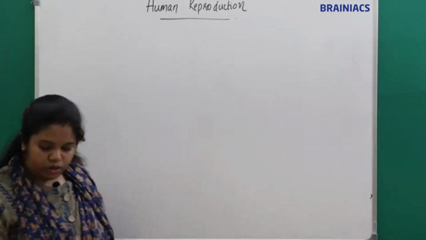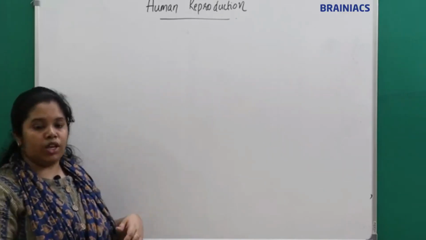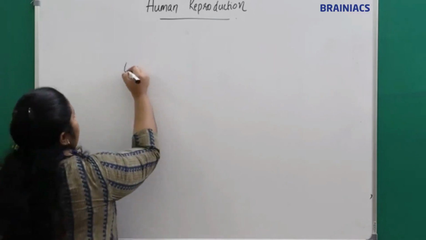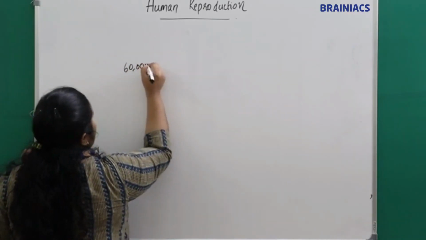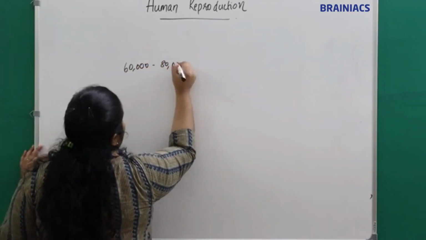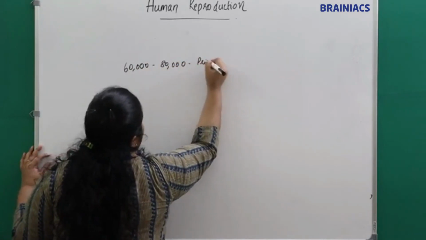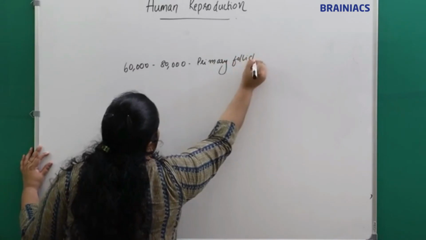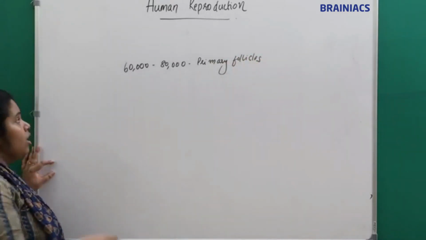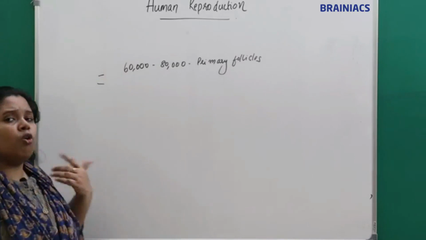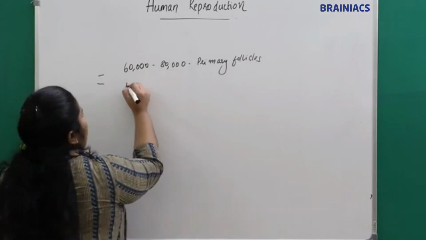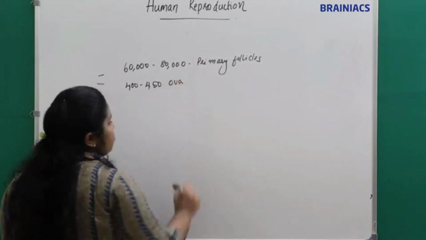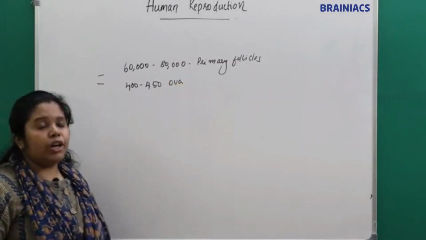Now we'll see some numericals. I told you at the time of puberty we had around 50,000 to 80,000 primary follicles, right? So in the reproductive age group, how many ova will be produced? 400 to 450 ova will be produced by a female during her reproductive age group.